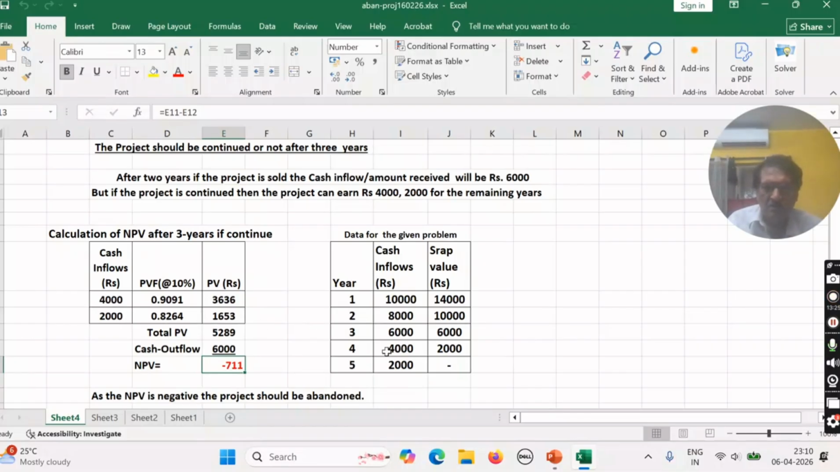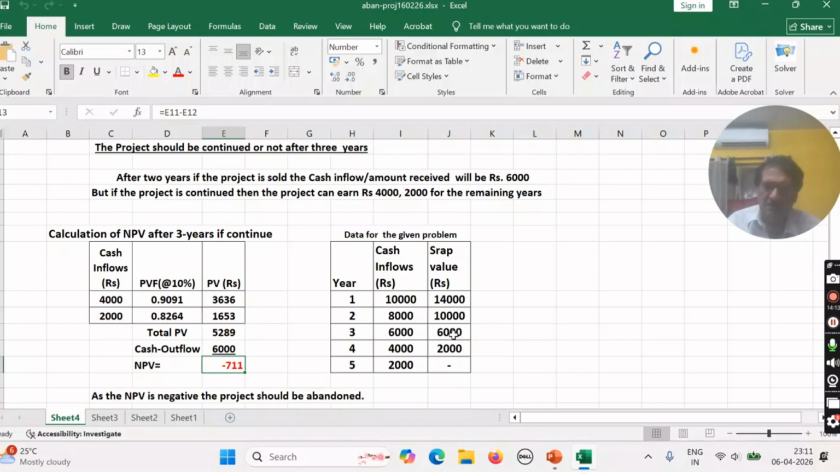After the third year, the cash flow will be this, and this is the fifth year cash flow, the second year, and this is the discount factor, and if we multiply this, then we will get the present value. The total present value is 5,289, but the cash outflow is 6,000. Why is it considered 6,000? Because you are not receiving this fund or cash, as you have not abandoned or closed the project. That's why we consider this as the investment. If you lost or missed something, an outflow always means your loss.